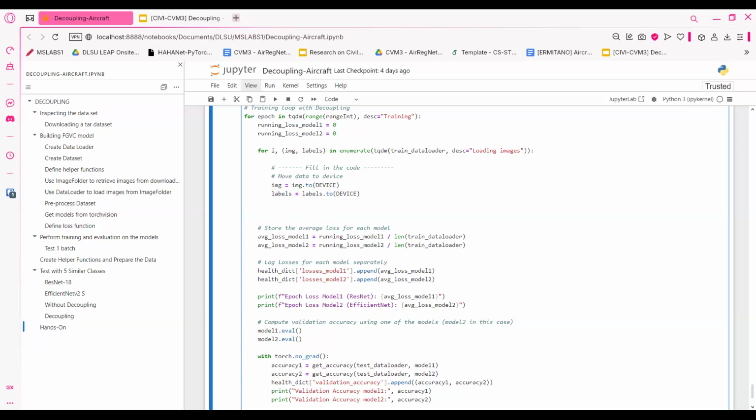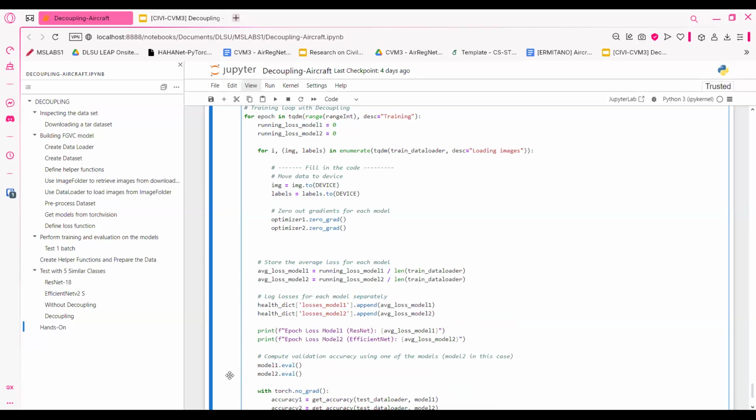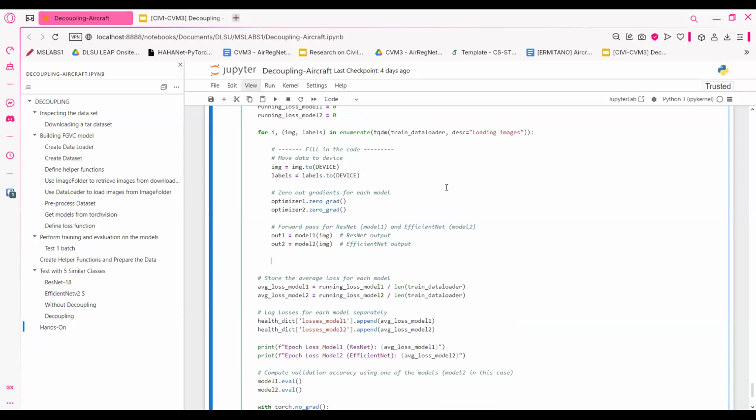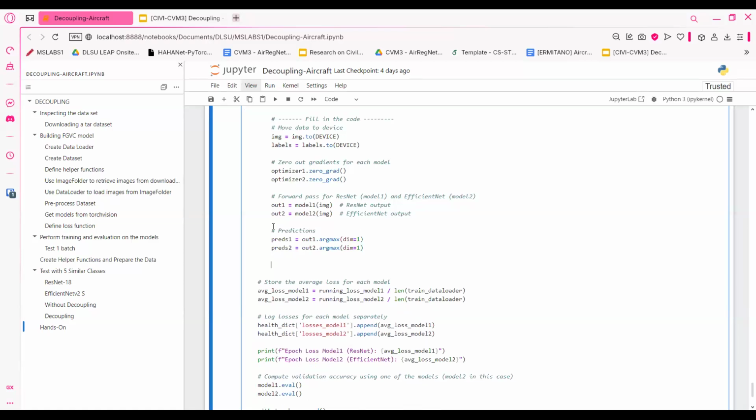What's next in an image classifier? Of course, we zero out the gradients first for each model, and so on and so forth. We do the forward pass for ResNet and EfficientNet. It's still basic, we're not at the if else statement yet. And then, prediction. But what do we do after the prediction? To base the coupling on the ones, how is the coupling different from the one without the coupling? Here's the difference. We start comparing.